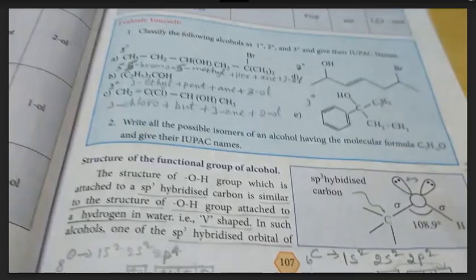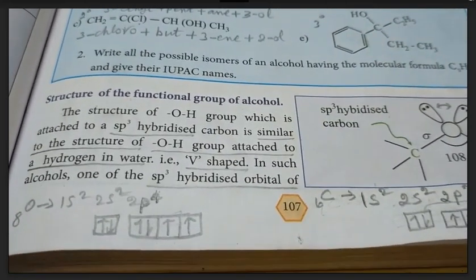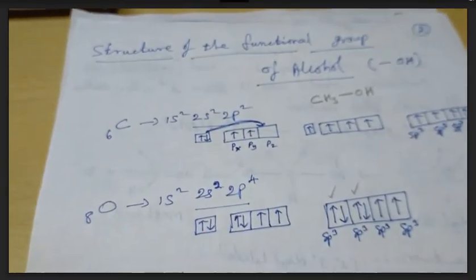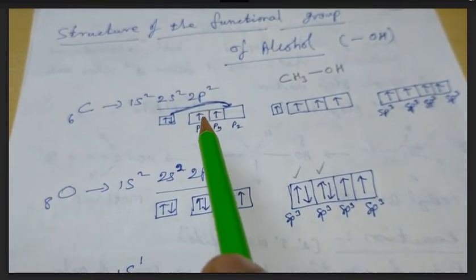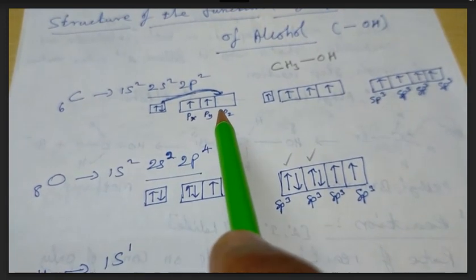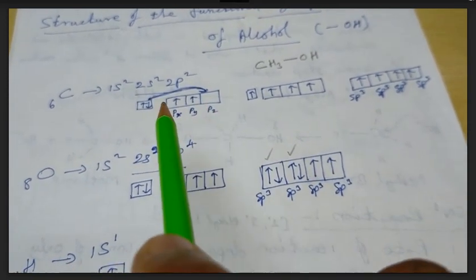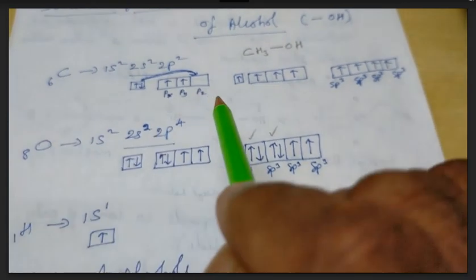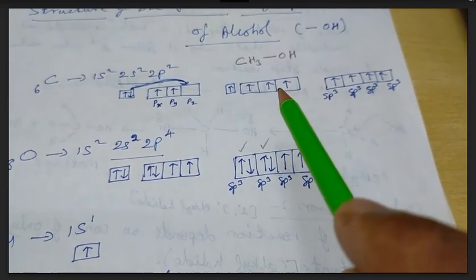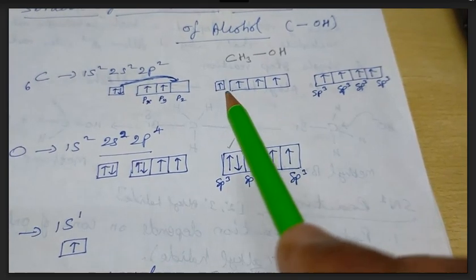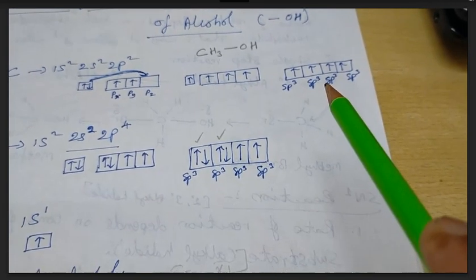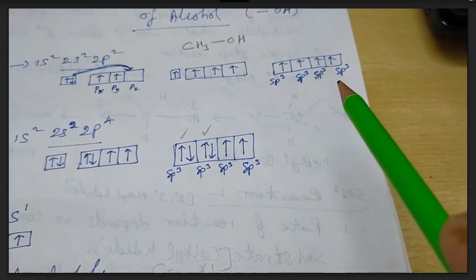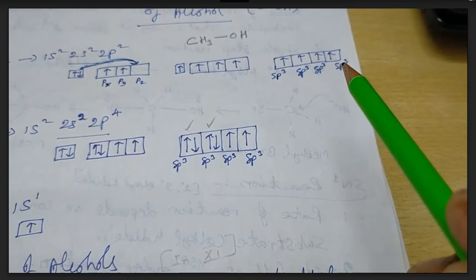The next topic we can get into is the structure of the functional group. Before that we have to know that carbon has atomic number 6, and its electronic configuration is 1s2, 2s2, 2p2, which we may write as you see in the diagram. Then 1 electron is excited to the pz orbital, so that becomes 4 singly filled orbitals, one s orbital and 3 p orbitals. They hybridize together to give sp3 hybridization, with 4 singly filled orbitals.